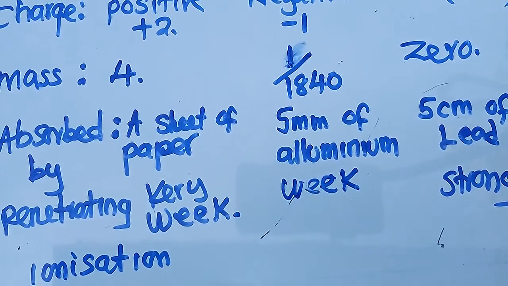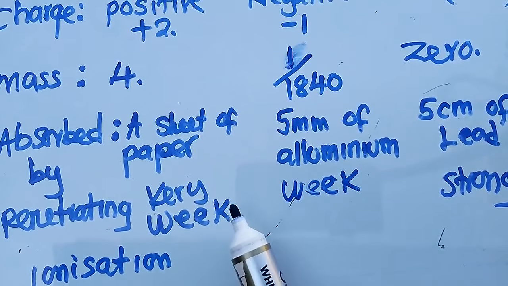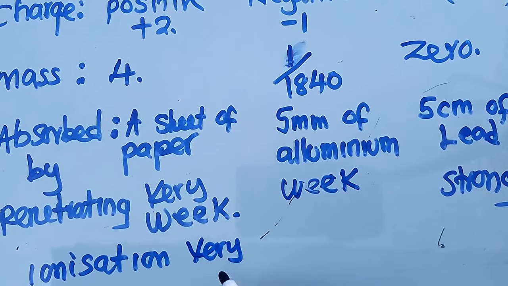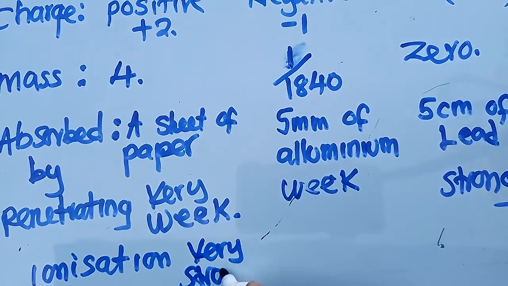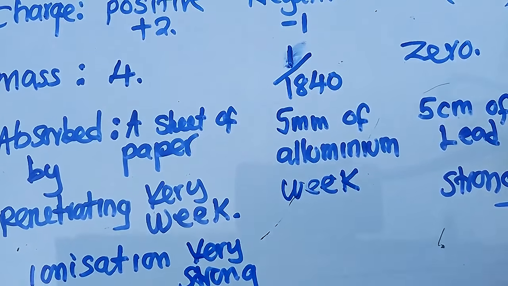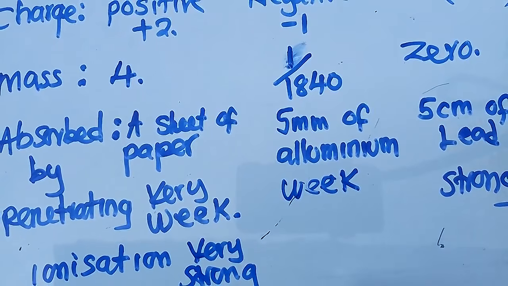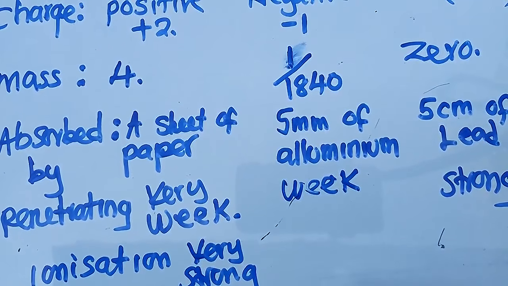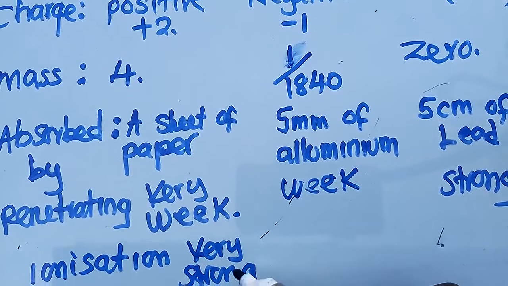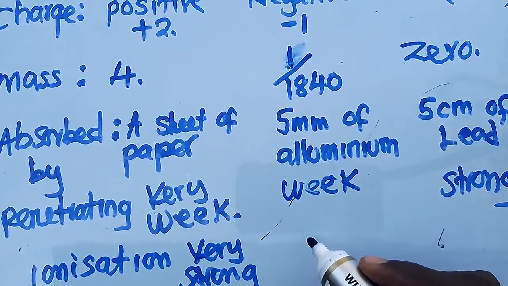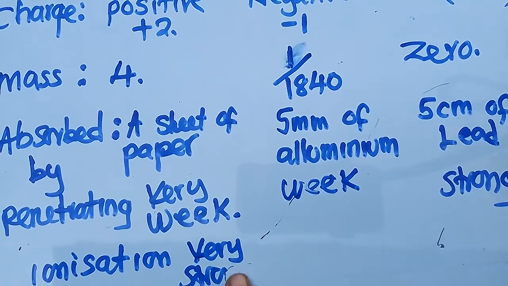The one with the highest ionization effect is an alpha particle. An alpha particle is very strong. Then we go to the other ones. You can say very strong, strong, weak, or you can start with strong, weak, very weak. You are giving a comparison. I'll go with what I wrote at first.